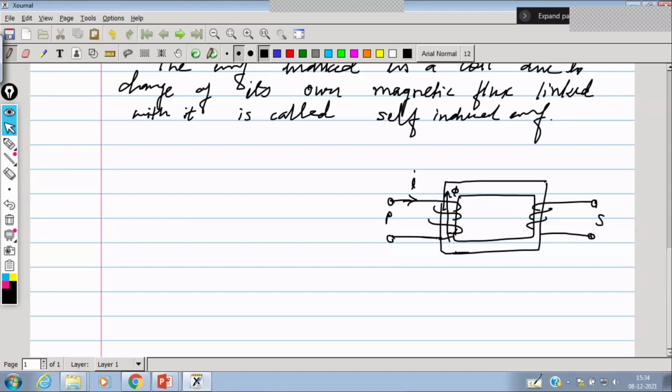Now this flux sets up because there is a change in current. It means there is a change in this field, and EMF is induced, and this induced EMF will generate the flux. So here we can say self-induced EMF.